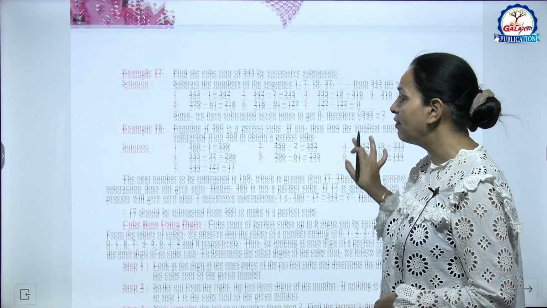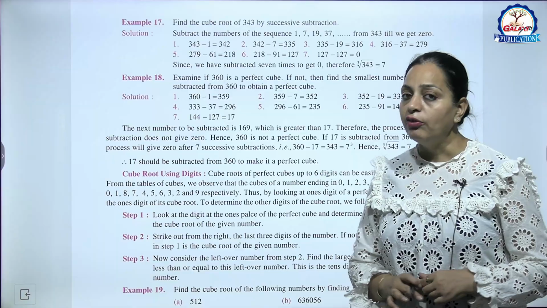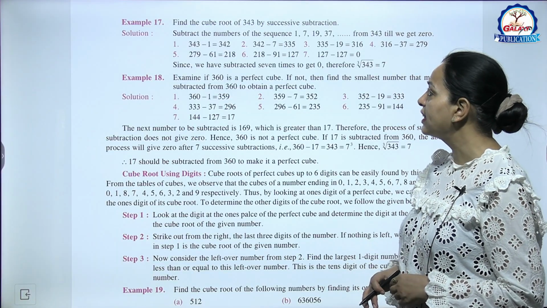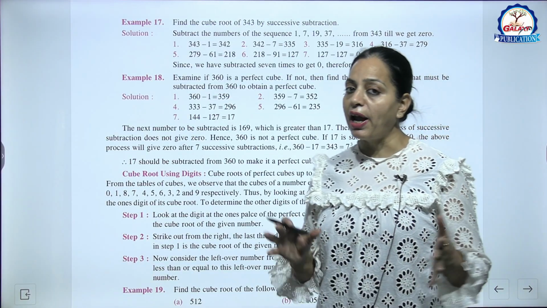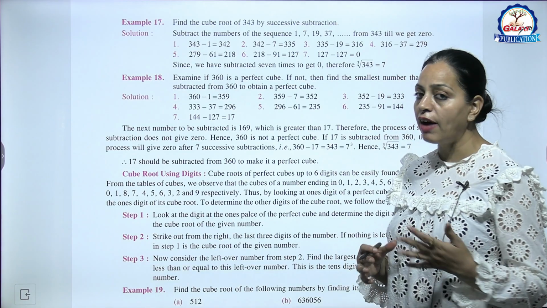See example 17, find the cube root of 343 by successive subtraction. So subtract the numbers. Which numbers we have to subtract?